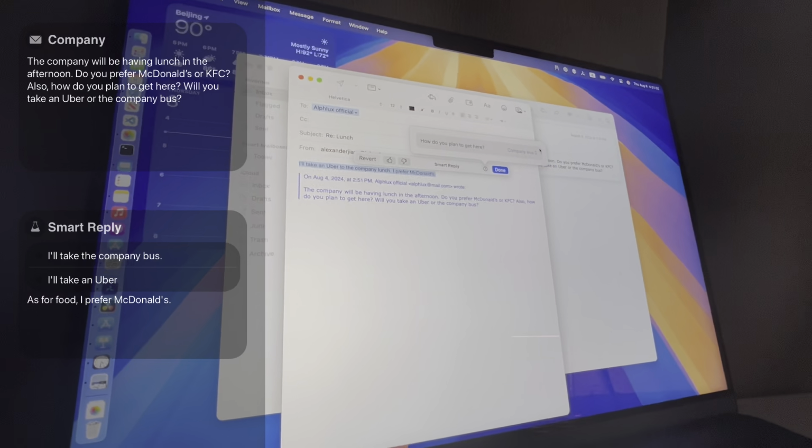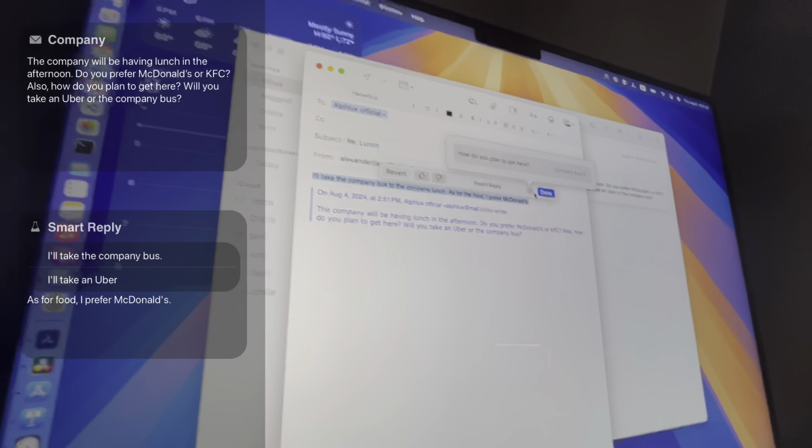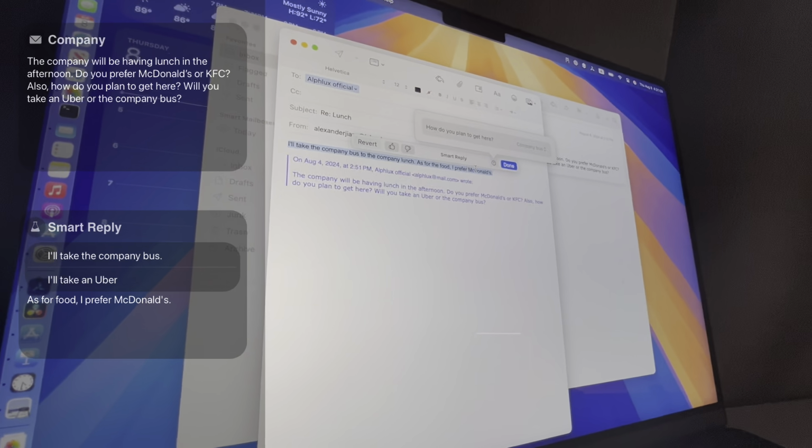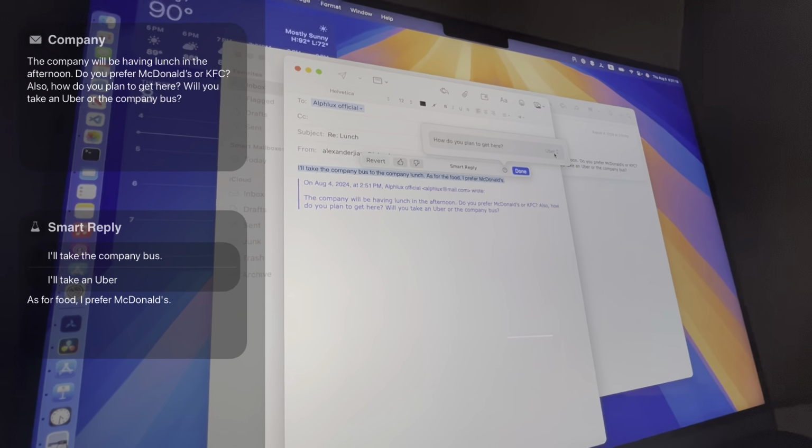Like in this example, you can only choose McDonald's for lunch. You can only change this option, Uber or company bus. But whatever, as for food, it only allowed me to prefer McDonald's. Whatever Uber or company bus, McDonald's. Well, I mean, I like McDonald's, but it's definitely a bug.